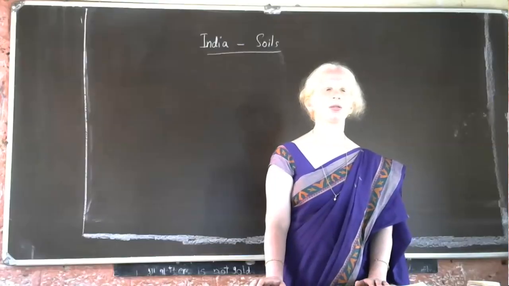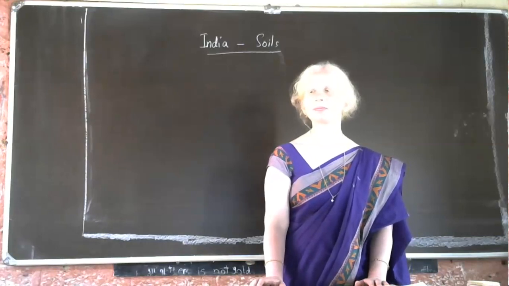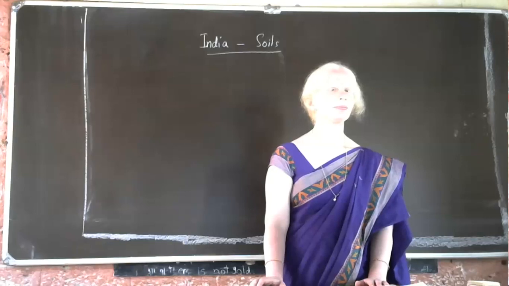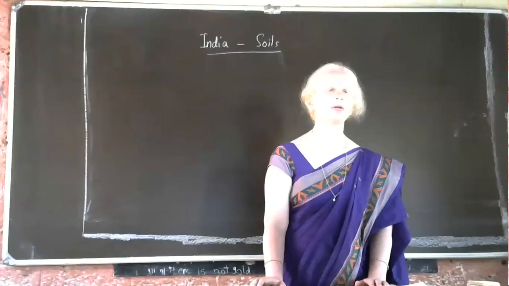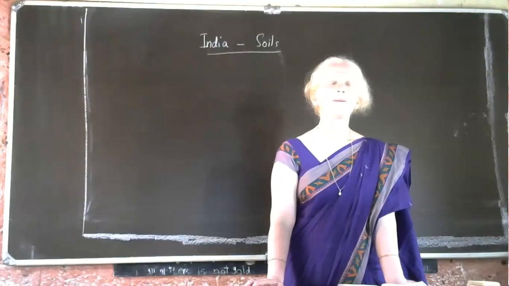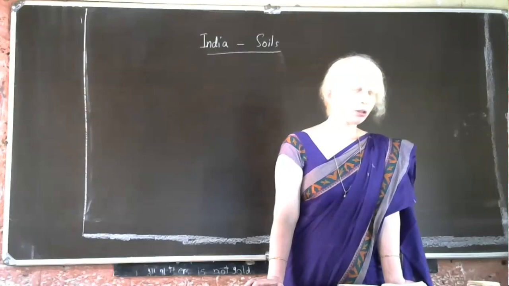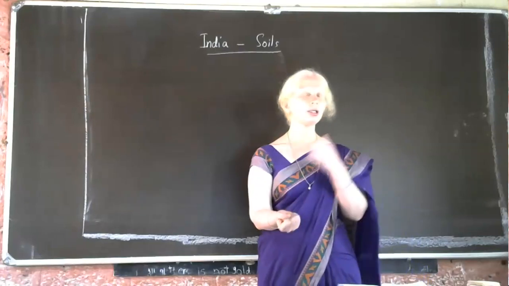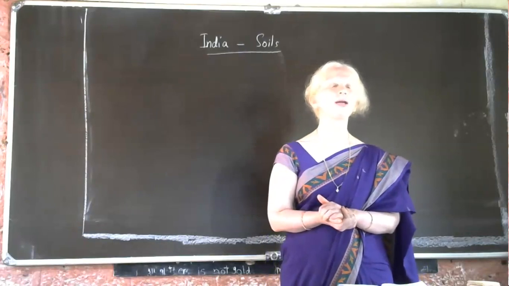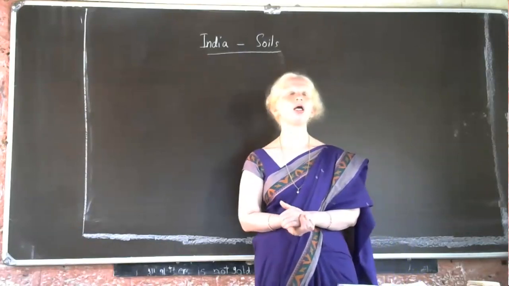Who will answer me? The features of desert soil. Yes, Siri. They are sandy, then low in humus content. Yes, they are very much low in humus content. Then they are not fertile. They contain less moisture. They have more salt content, and also they are fairly friable. In your textbook, they have used the word fairly friable.